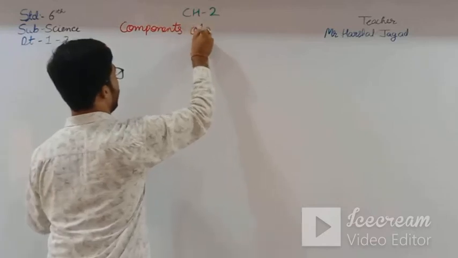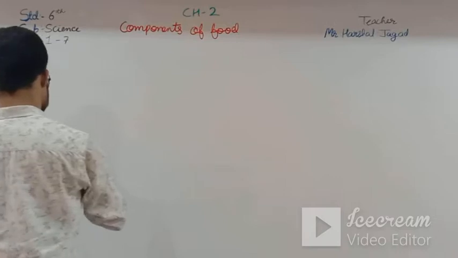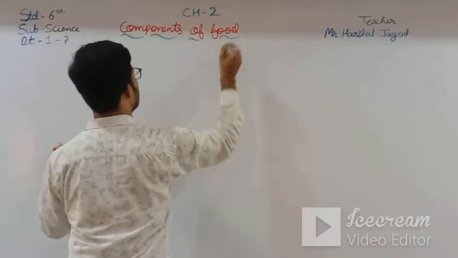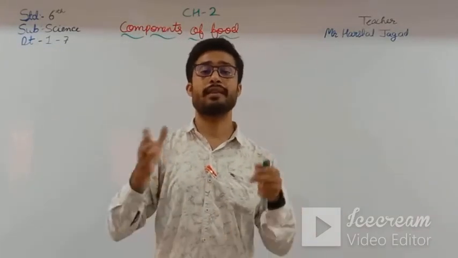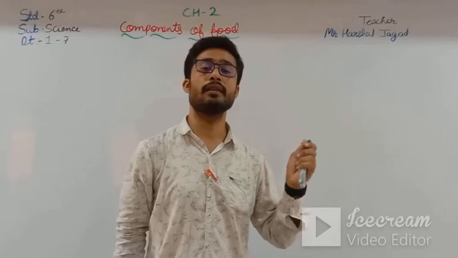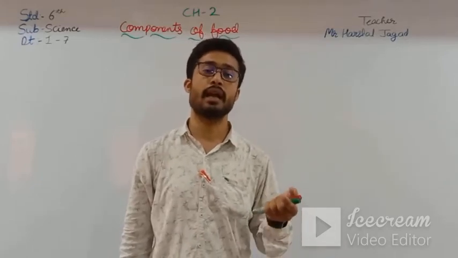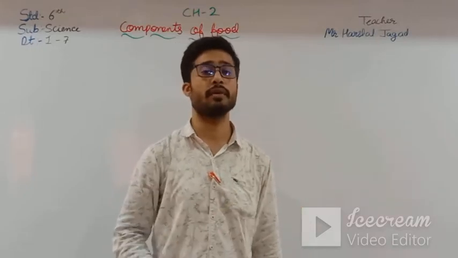So what are some of the components of food? What things are there in the food? We will learn about that, like protein, vitamin, iron, calcium, minerals. All these things we will study.